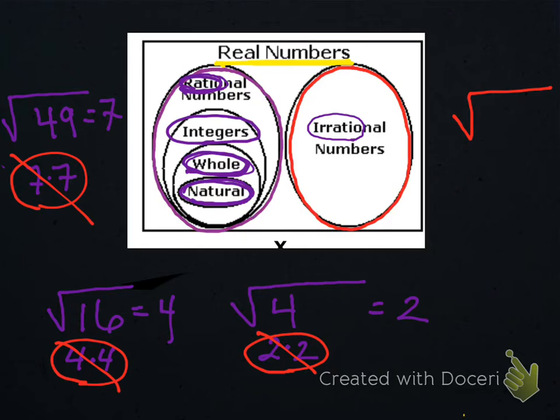Oh, wait, I heard somebody from Yugoslavia. Thank you. I heard them yell out. They said, what about 10? Square root of 10. Now, is there a number times itself that gives you 10? No. There is not. And therefore, this is irrational. The square root of 10 is irrational.